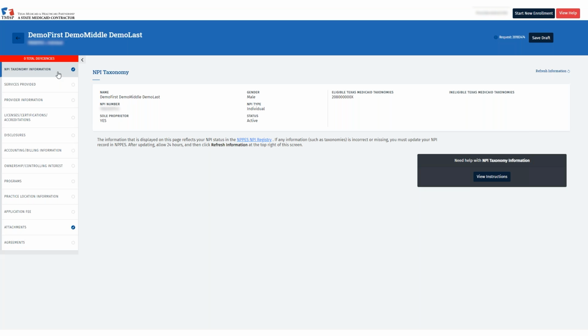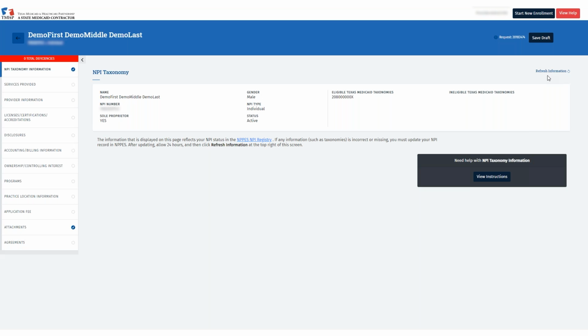Let's start in the NPI Taxonomy Information tab. If information is not displaying, click Refresh Information located on the right side of the page to ensure it's pulling the most recent information from the National Plan and Provider Enumeration System, or NPES. After clicking Refresh Information, this tab will now show as being completed as indicated with the blue check circle.